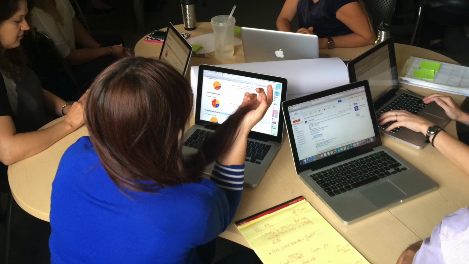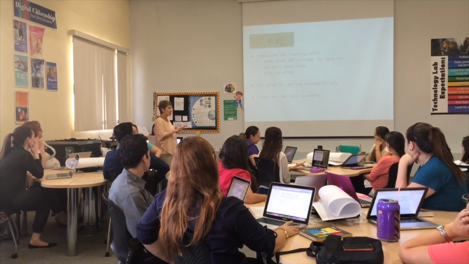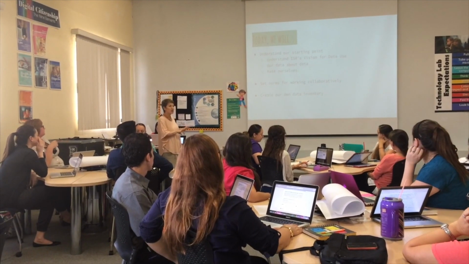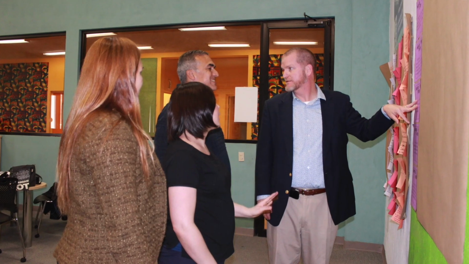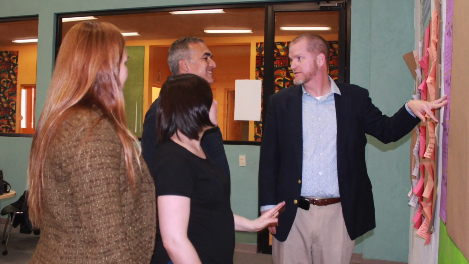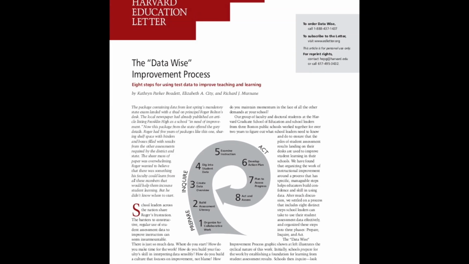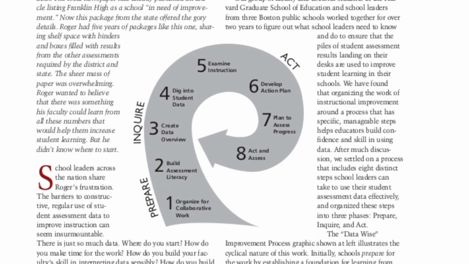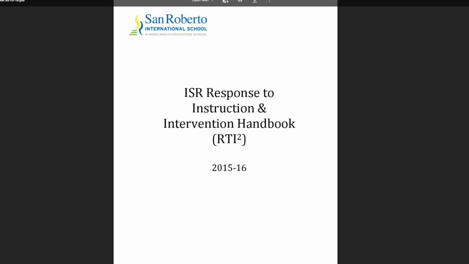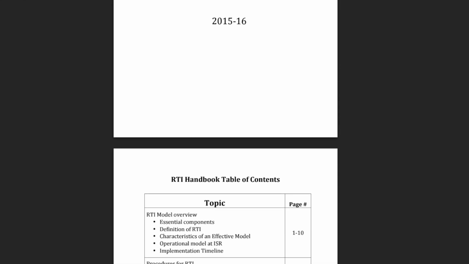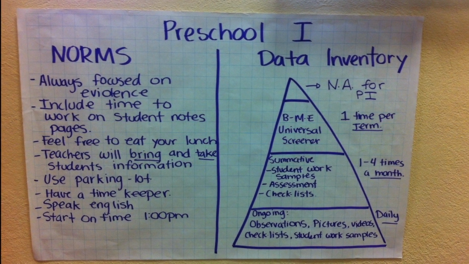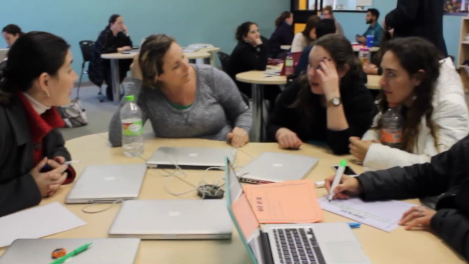A promising strength related to how we train our staff in the use of data is our adoption of specific protocols and meeting cycles to guide our use of data. Combining the protocols from the Data Action Model and Harvard's DataWise model, we have built trainings related to identifying data sources that provide the most responsive information, structures that facilitate the interpretation of data, and the collaborative action planning process to make use of the information.